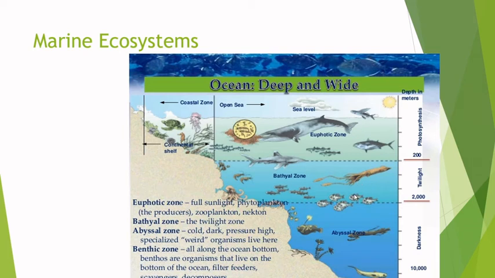And then really deep, we've got the abyssal zone. It's completely dark. We're talking from 2000 meters up to 10, 11 to 16 kilometers deep. And they live on organic material that falls from these two zones.